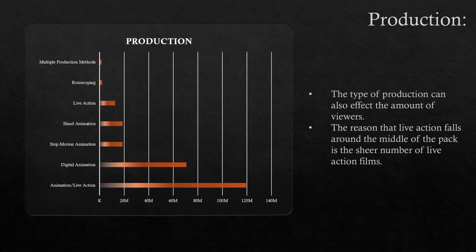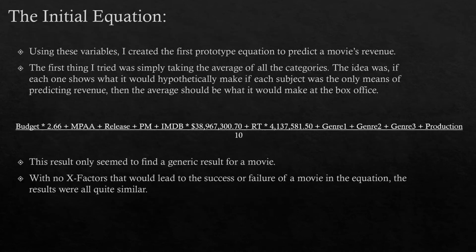The type of production can also affect the amount of viewers. People are drawn to different forms of animation and live action. The reason you don't see live action alone at the top is because of the sheer number of live action films. You get a lot of successful ones and a lot of not so successful ones. The numbers at the top of each bar are going to relate to how much money is going to make per production type. Using these variables, I created the first prototype equation.